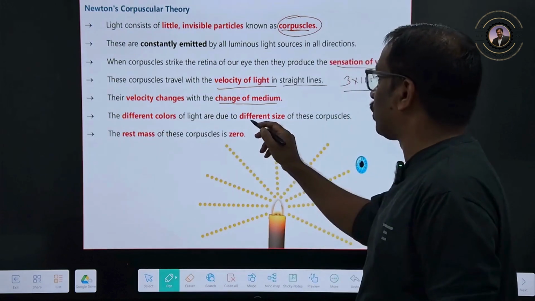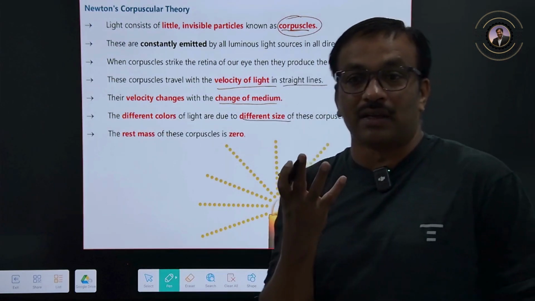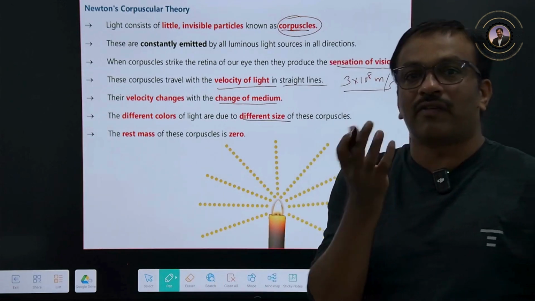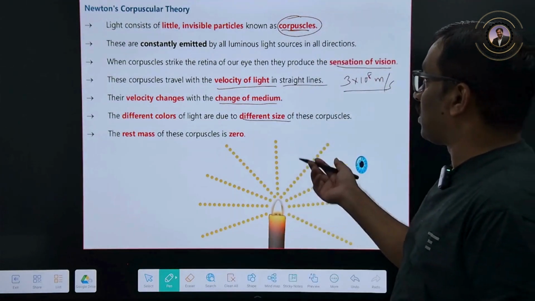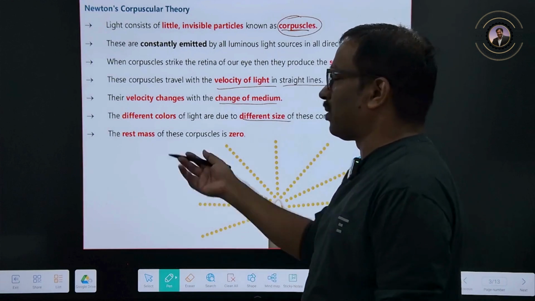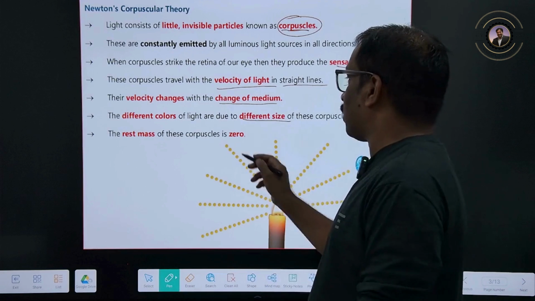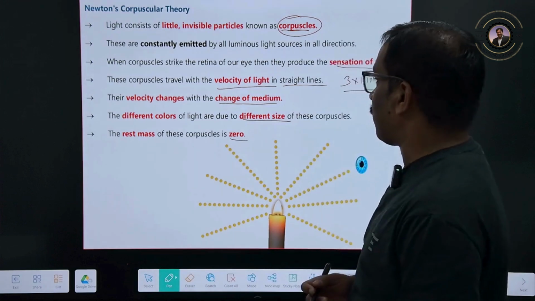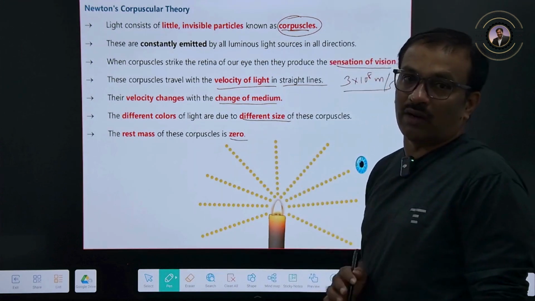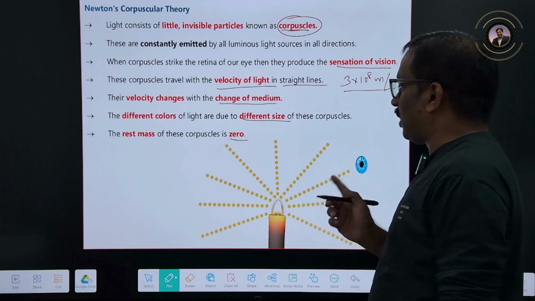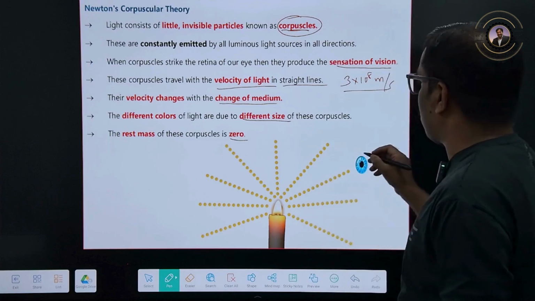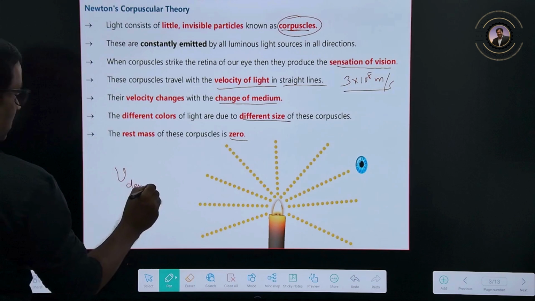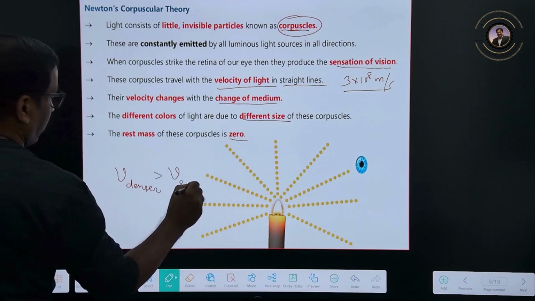Different colors of light are due to the different sizes of the corpuscles. Therefore he explained the colors. So we are able to see the green color like that, because he says that corpuscles have different sizes, and the different sizes give us different colors. And rest mass is 0, that means a photon cannot be at rest, and if it is at rest it does not have any mass. Indirectly he explained something like a photon. But he also wrongly explained one thing: he said that the speed of light in a denser medium is greater than the speed of light in a rarer medium.